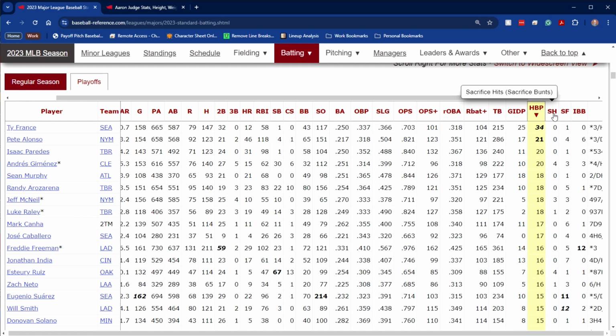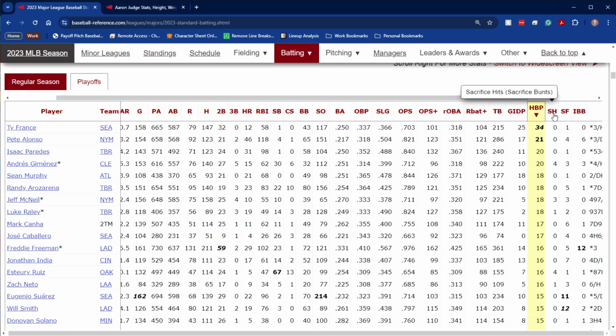Because generally speaking, if you bunt, you're going to get thrown out at first most of the time. But by doing so, you're going to allow that runner on first maybe to go to second. And that gives him a lot higher chance of scoring than if he was on first. Now, if you bunt with a runner on third, it's a squeeze play because you're trying to bunt and get that runner on third to score. It's still recorded as a sacrifice if it's successful.